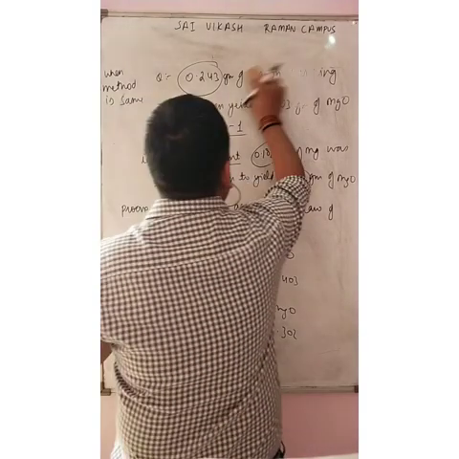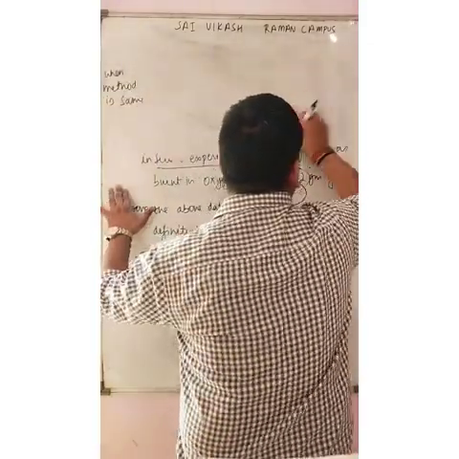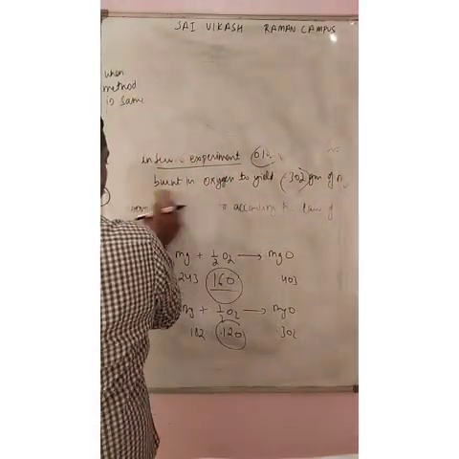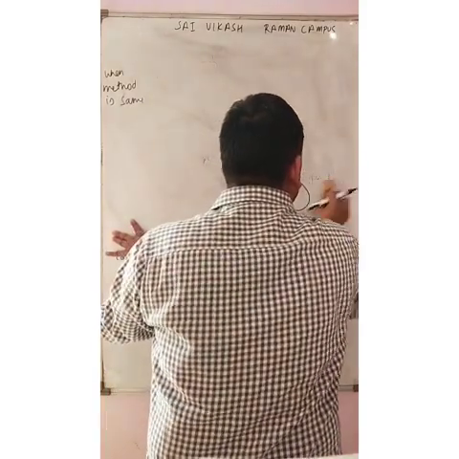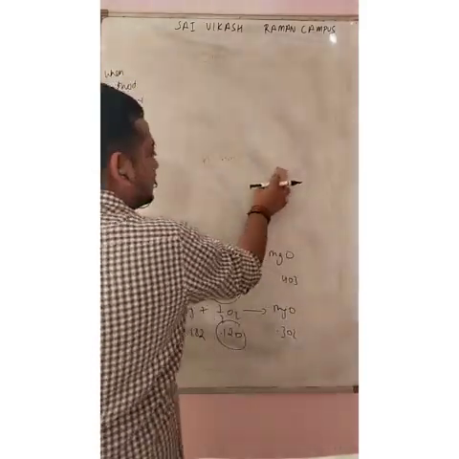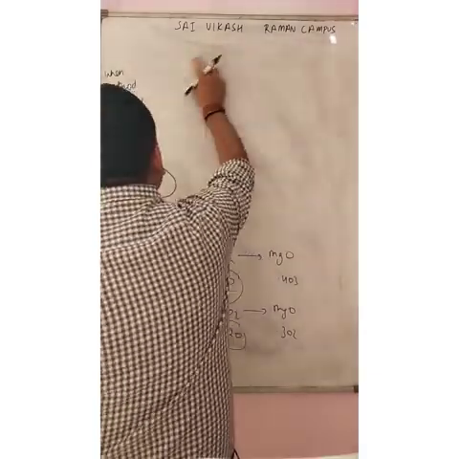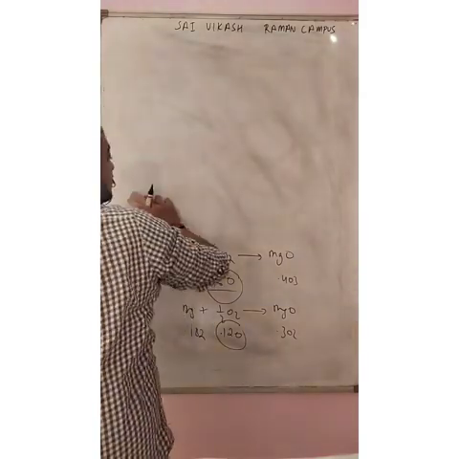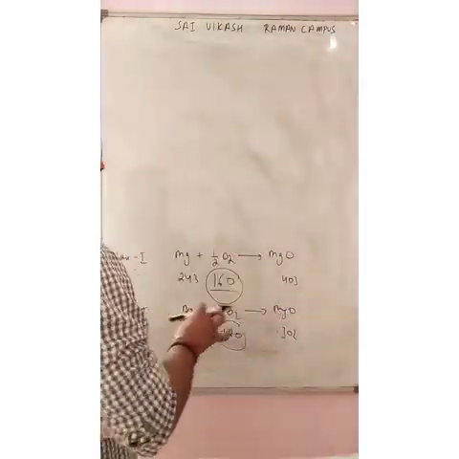So now we are going to prove the law of definite proportion. As the law of definite proportion says, no matter which source was used to produce our compound, the composition of each element will remain the same.